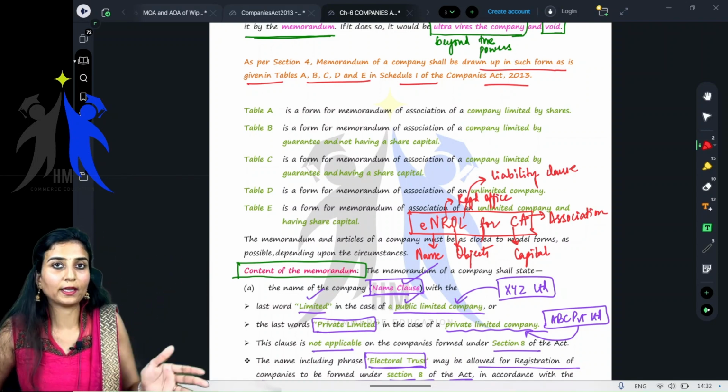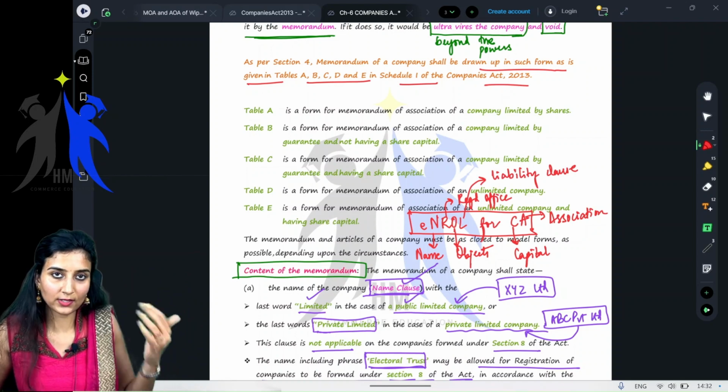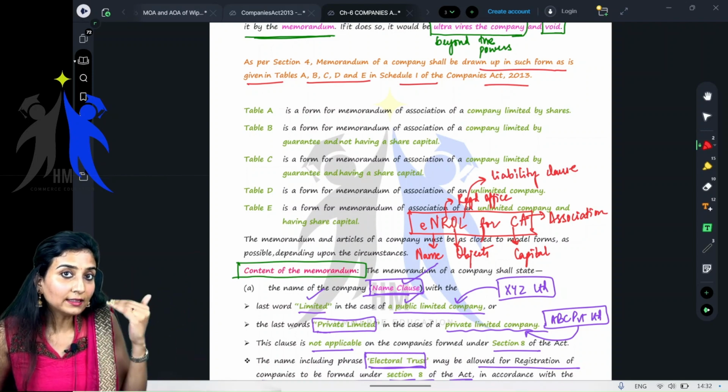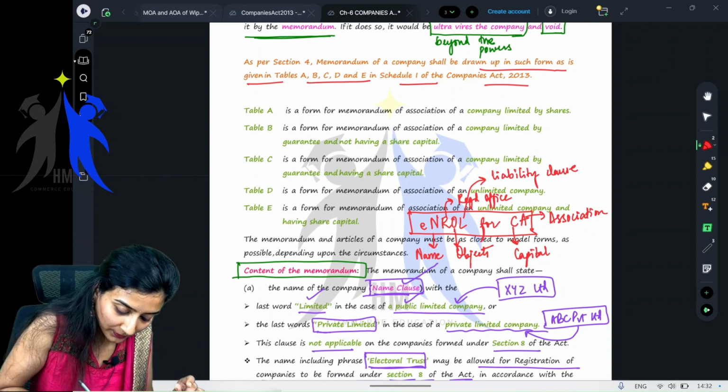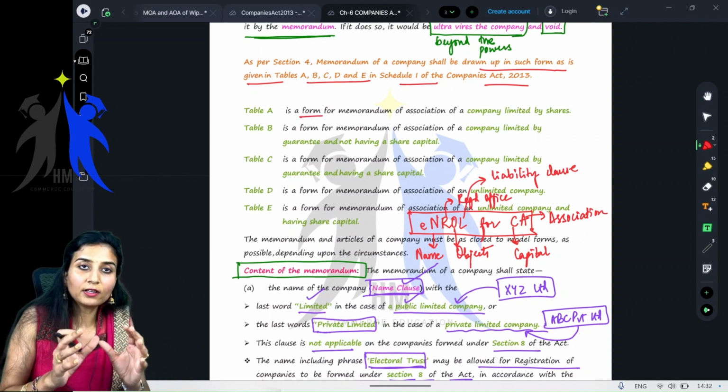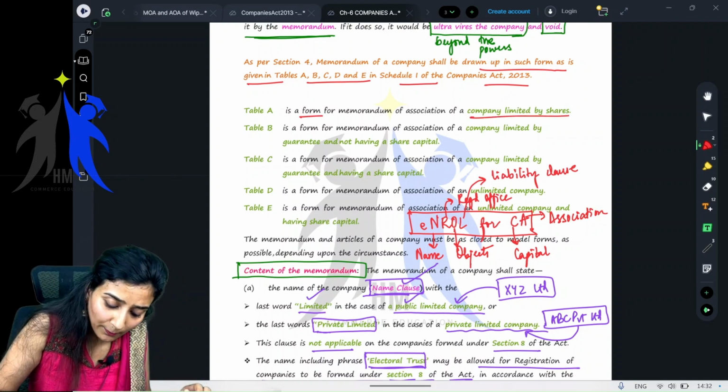If you open the Act, you will see the chapters, the section numbers, and also the schedules. In these schedules, you will have various tables. So table A is for whom? This is a format given to companies limited by shares.